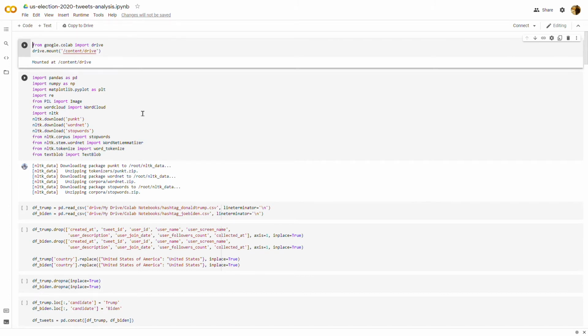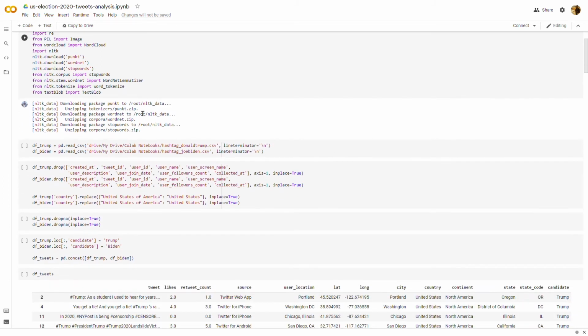Once all the libraries and modules are imported, we read the tweets data for Trump and Biden using the read_csv function and store them in pandas data frames, which are df_Trump and df_Biden. Then we drop all the columns which are not of interest to us from both data frames. The country name United States of America has been replaced with United States for consistency in both data frames.